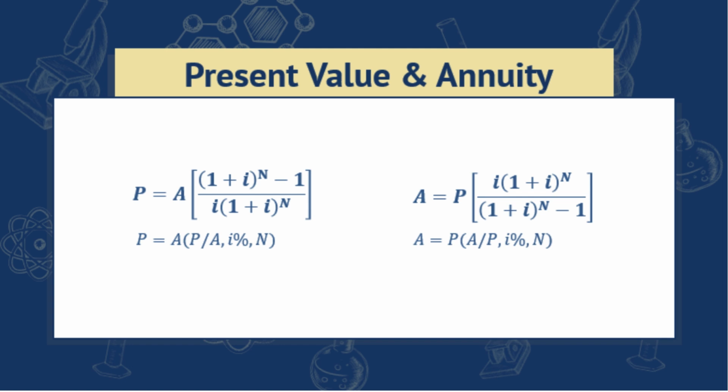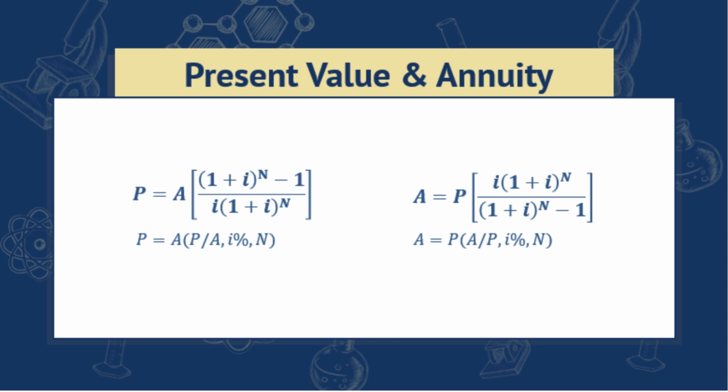And then here's the equation for calculating the present value given annuity. That's given by P is equal to A multiplied by the quantity 1 plus i raised to n minus 1, all over i multiplied by 1 plus i raised to n. It is a similar structure to the formula for the future value, but with an extra multiplier of 1 plus i raised to n in the denominator. So you should remember that the formula for the present value has an additional multiplier of 1 plus i raised to n in the denominator.